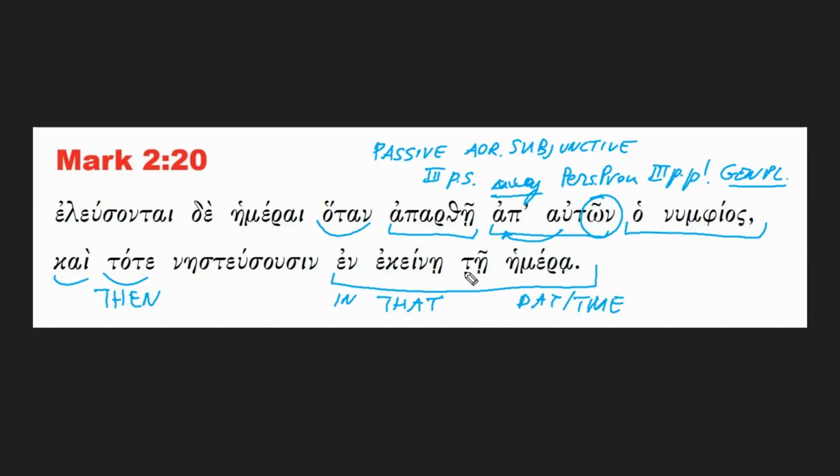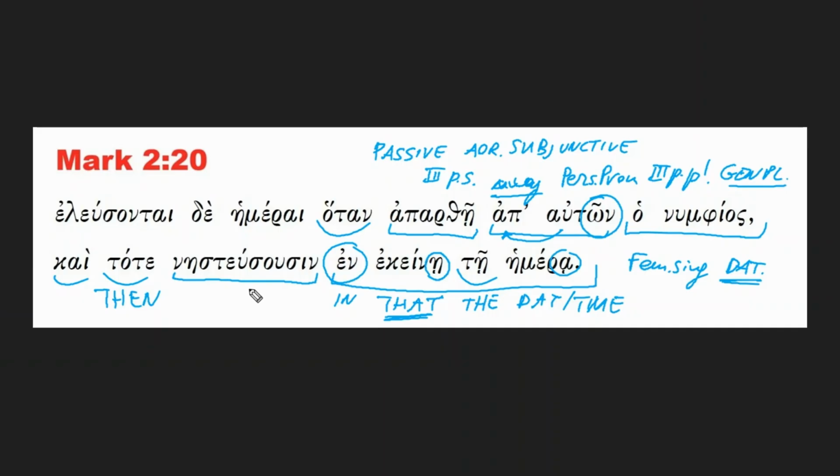Notice in Greek there is the demonstrative adjective that in the feminine singular. So this is feminine singular in the dative case, because the preposition en wants the dative. But also it's together with the definite article. So literally in Greek, this reads "in that the time." But of course we don't say that in English. In that time.